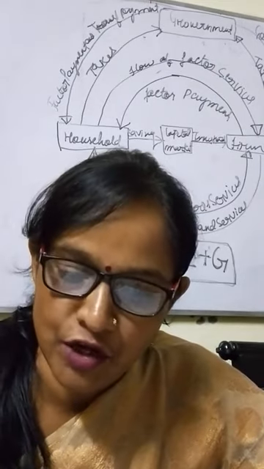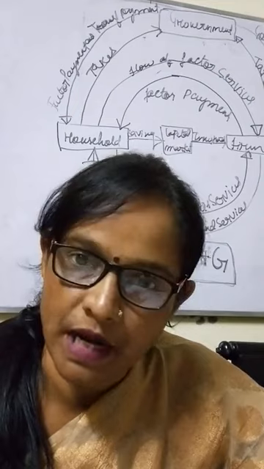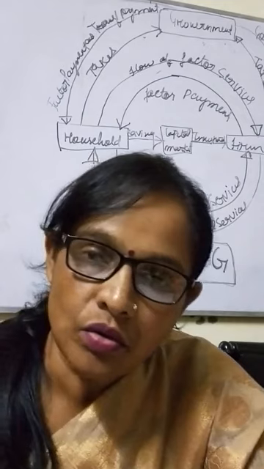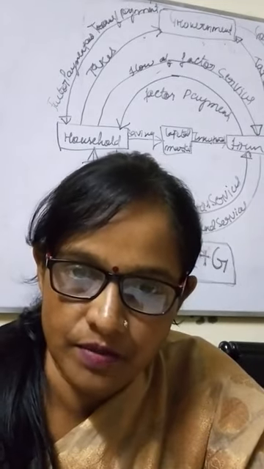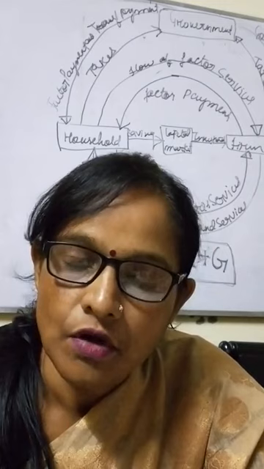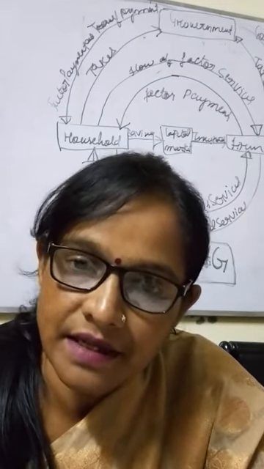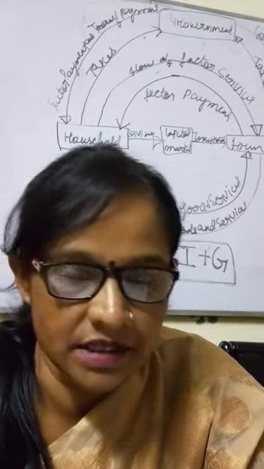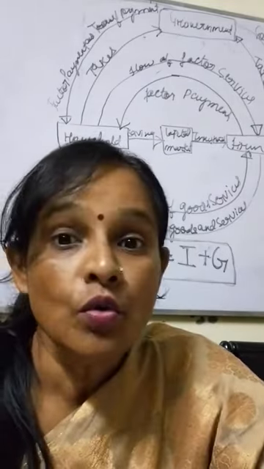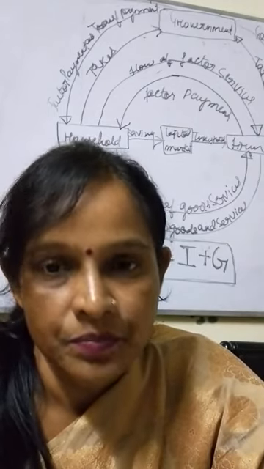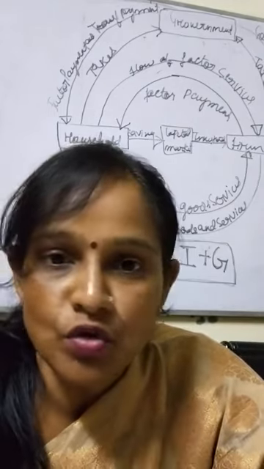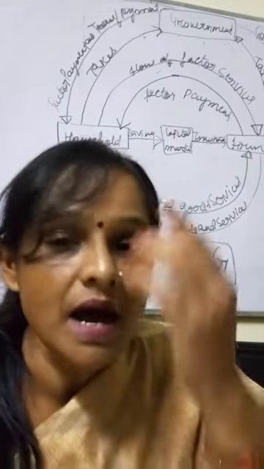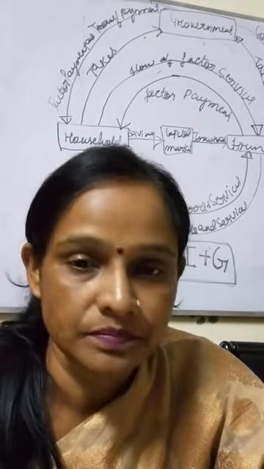Now see, let me first explain, then I'll make you underline in the book. First one is direct election. Now what is direct election? The election for the candidates or the representatives of the Lok Sabha is direct election. First thing you need to know: whose election is direct? We know that in the parliament we have Lok Sabha and Rajya Sabha. The members of the Lok Sabha have direct election.